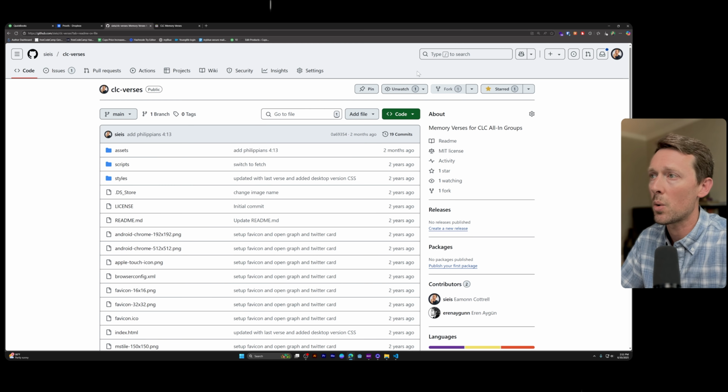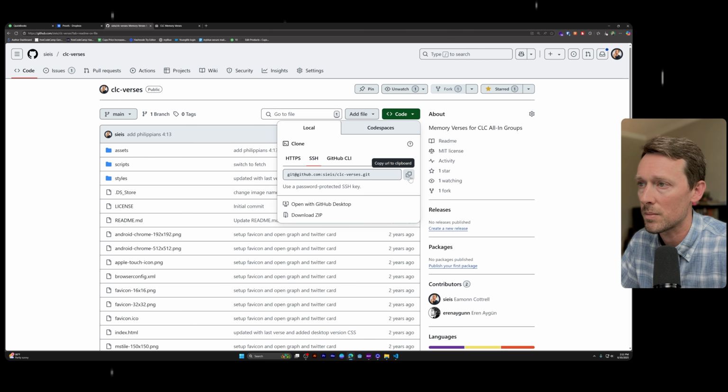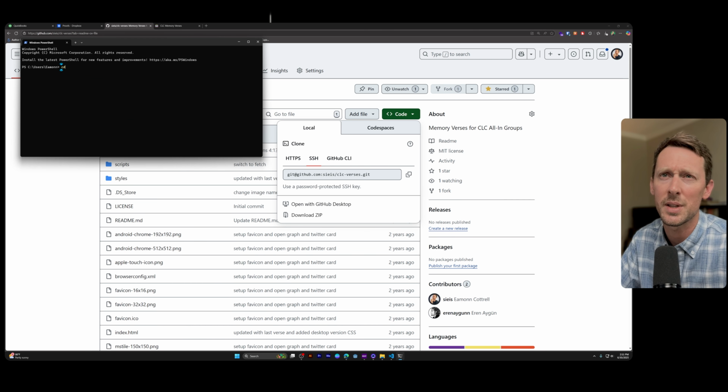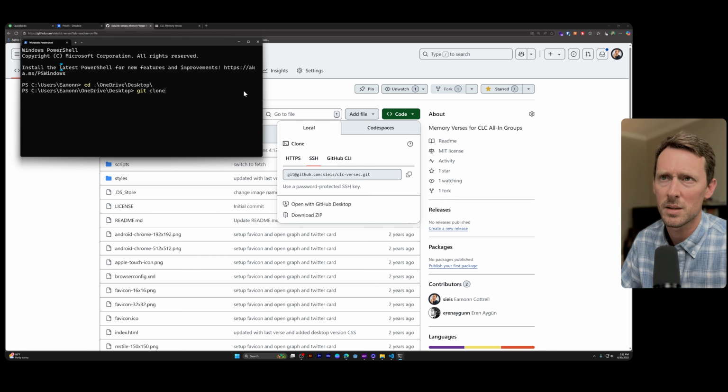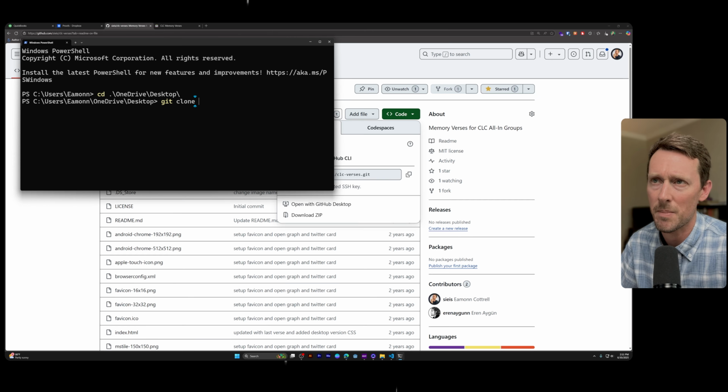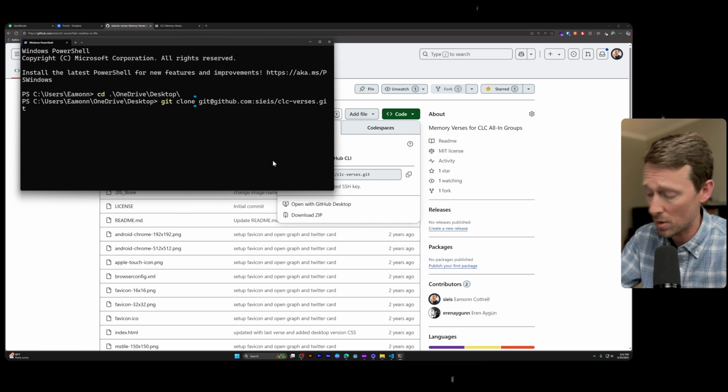So we're going to grab this code right here and we're going to open up terminal, and I'm just going to do this on my desktop, and I'm going to say git clone. Can you even read this? Let me make this bigger for you. We're going to say git clone, and that's the command to clone this repository. And then we paste in what we just copied.